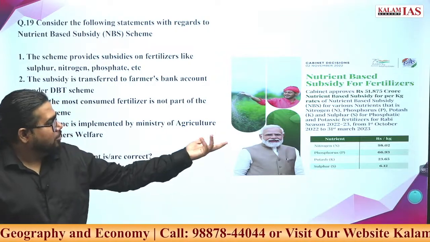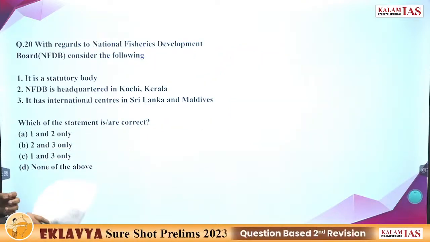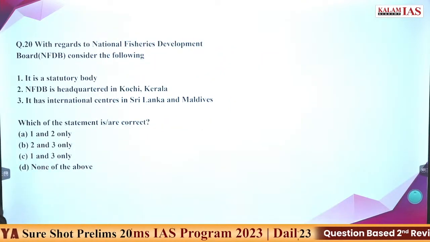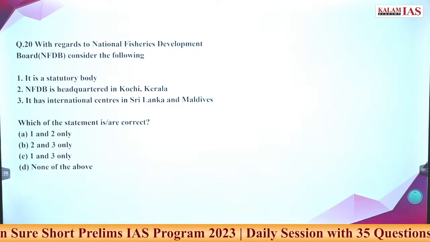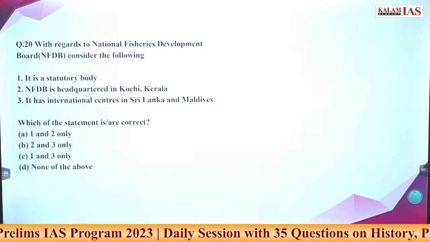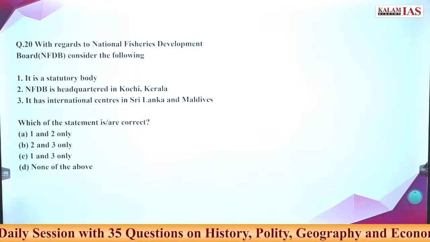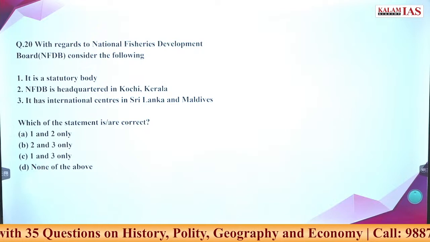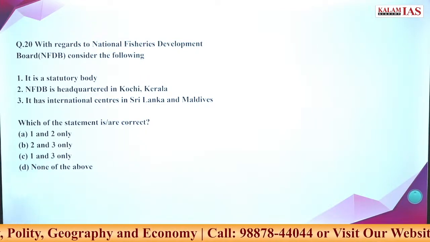The rates and all are not much important, but for fun, you can look at it. Answer the 20th question first. There was a question on T-board in 2022, last year.